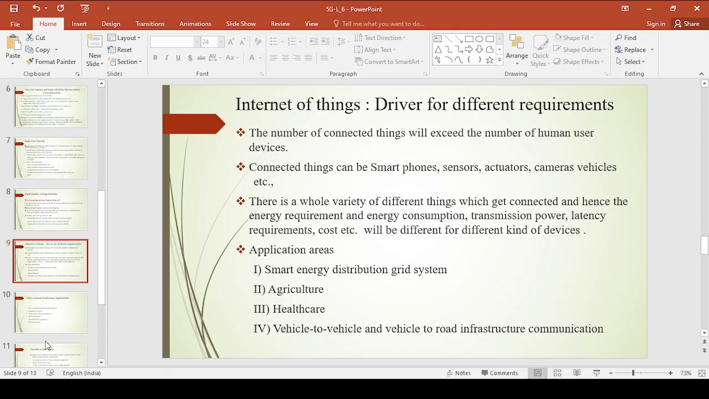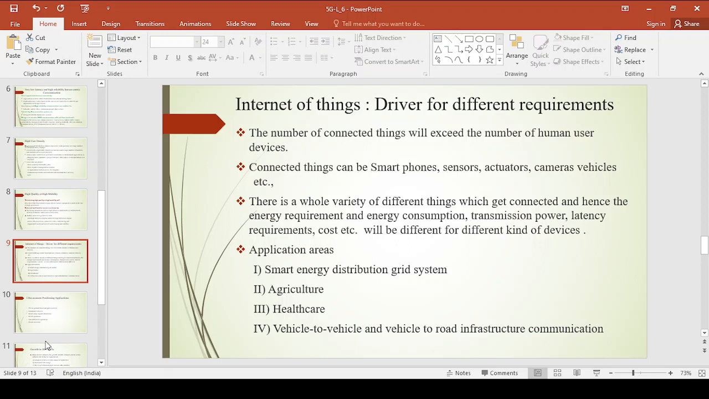Now because of this connection of a wide range of varieties of things, there will be a variation in the energy consumption, transmission power, latency requirement, and cost when you compare one kind of device to the other kind of device. Now in the future, what we observe is that the number of connected things will be more if I compare with the number of human user devices, right? The number of connected things will exceed the number of human user devices.